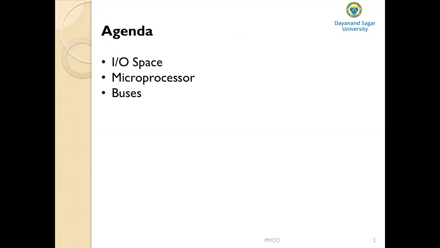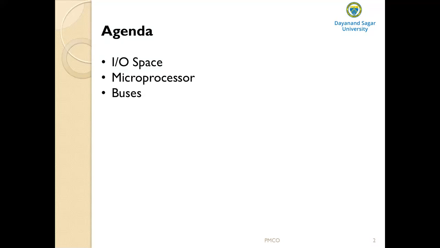So what do you mean by real memory or conventional memory? Each of the microprocessors, whether it is an 86 based microprocessor or a Pentium based microprocessor, is designed to function in this area.